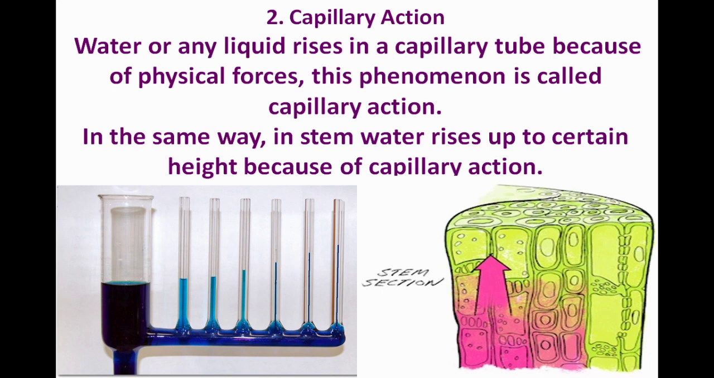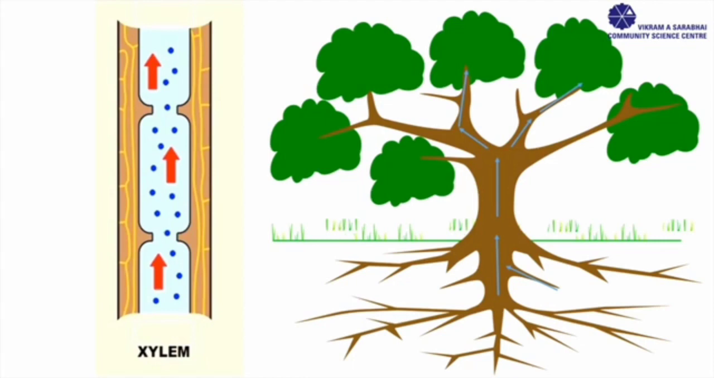Another factor for ascent of sap is capillary action. Water or any liquid rises in a capillary tube because of physical forces. This phenomenon is called capillary action. In the same way, in stem, water rises up to certain height because of capillary action in the xylem.